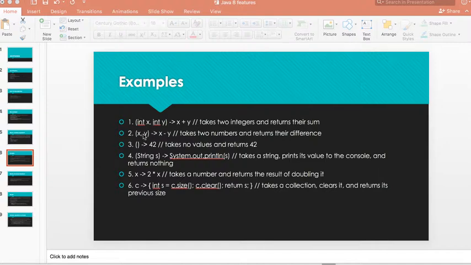Here I'm just passing x and y and returning the difference. Okay, and this functional interface has no arguments and just returns 42. It always returns 42. The next lambda expression takes a string as an argument, and I'm just printing it in the console. The next lambda expression takes a number and returns the result of doubling it. Like this, we can have a number of lambda expressions.